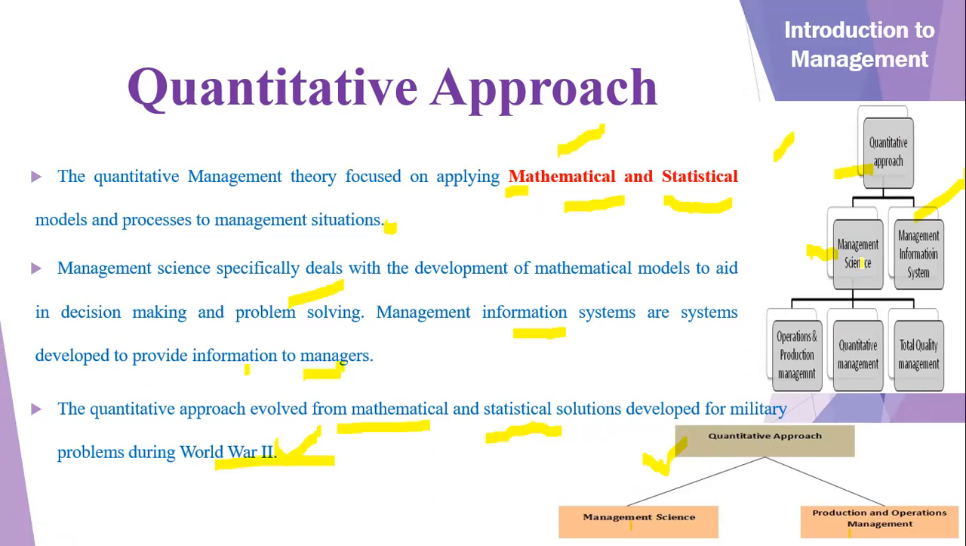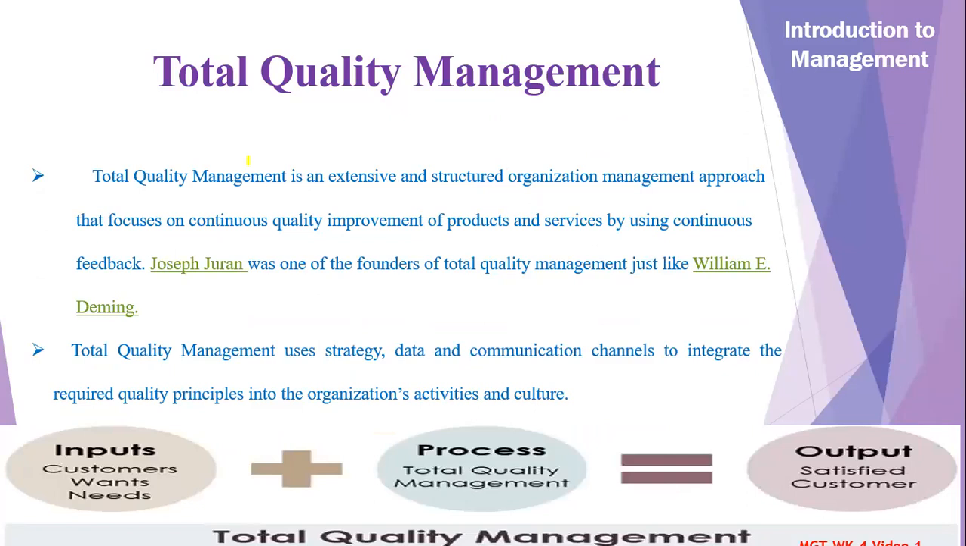In which we have management science and management information system. And basically in the quantitative approach there are a number of things, but we will emphasize on TQM, that is total quality management, right? So we will emphasize more on TQM. What is TQM? Basically, when we talk about total quality management, what's our basic purpose? Through quality we can find out the basic meaning or the basic purpose of TQM.